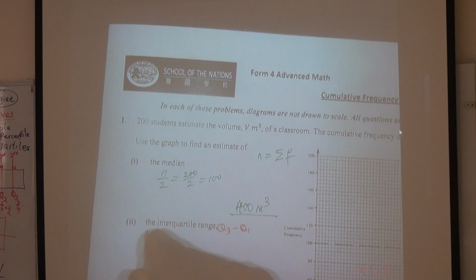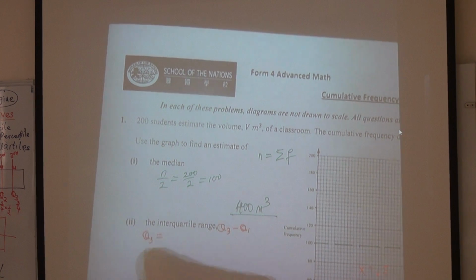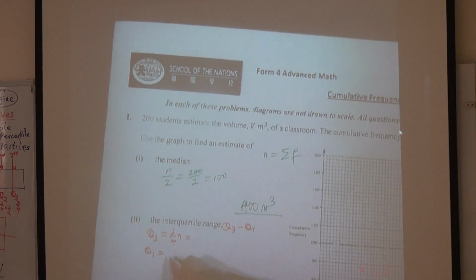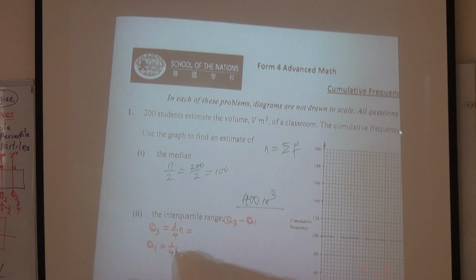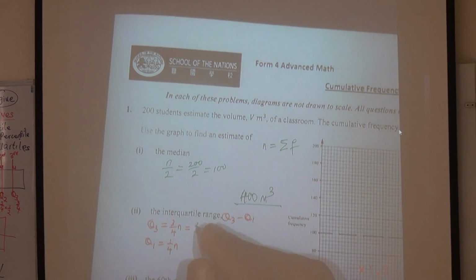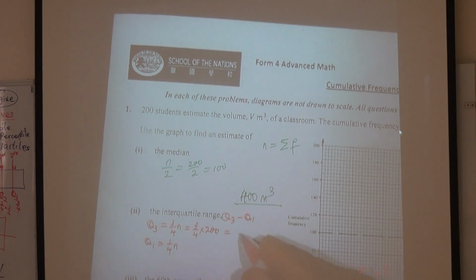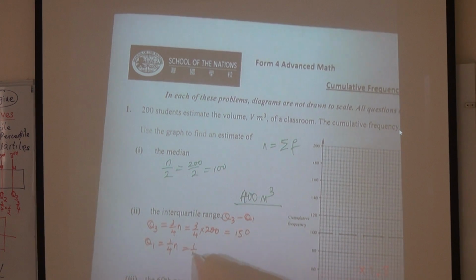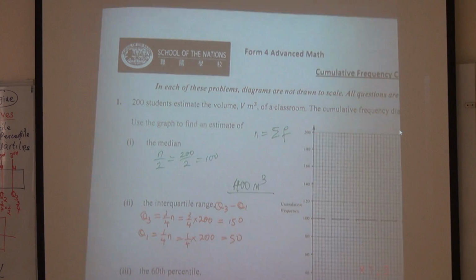So again, your Q3 is where? Your Q1 is where? Q3 will be 3 over 4 n, right? And Q1 is 1 over 4 n. Does it make sense? So that will be 3 over 4 times 200. What did you get? Those of you that have done it. You got 150. And similarly, 1 over 4 times 200 gives you what? 50.